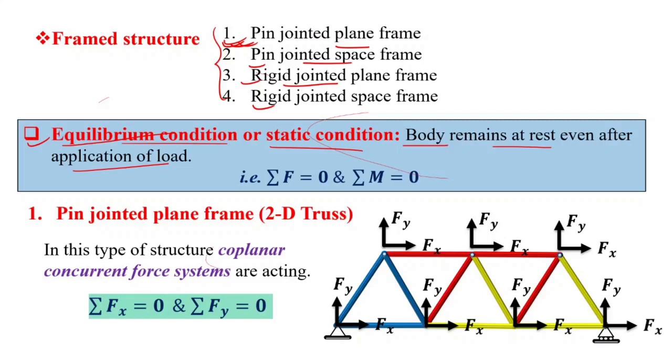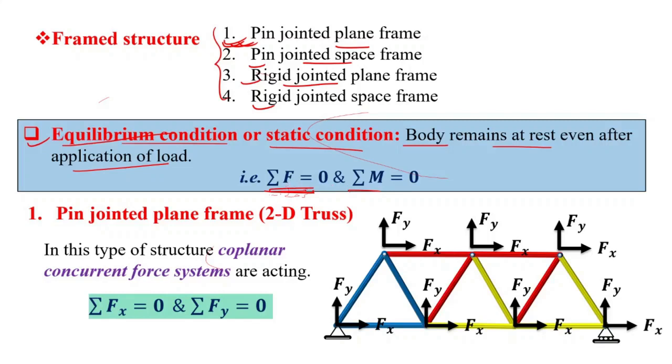Suppose the net horizontal force comes to zero, or rather not only the horizontal forces but all kinds of forces, that may be vertical or horizontal or diagonal, right? So the summation of all kinds of forces is equal to zero and the summation of all kinds of moments is zero. Then that type of condition will be known as equilibrium condition.